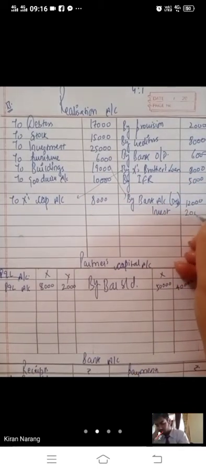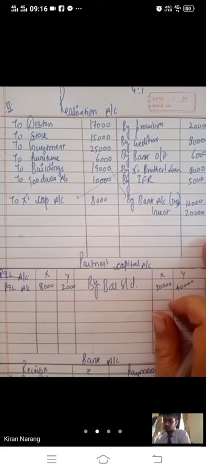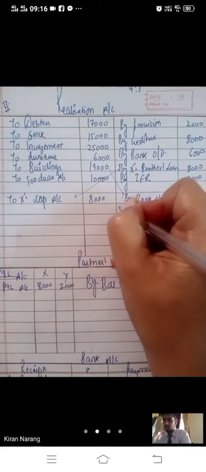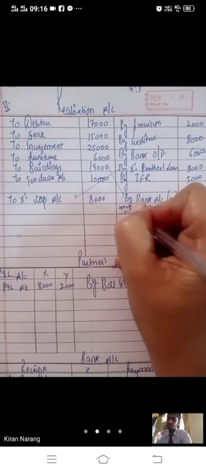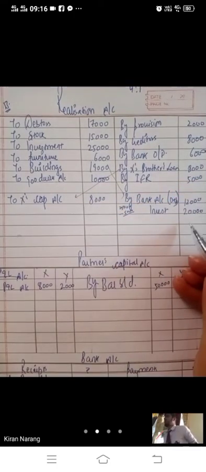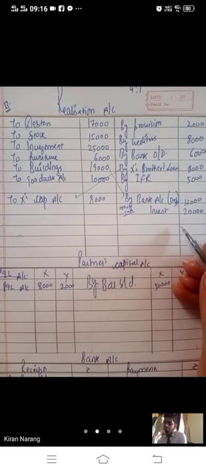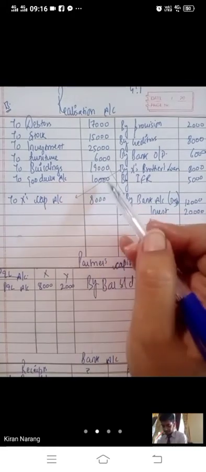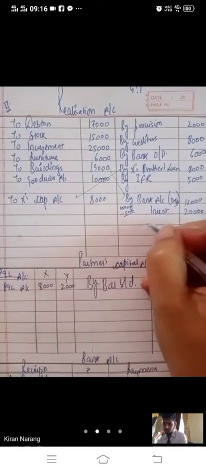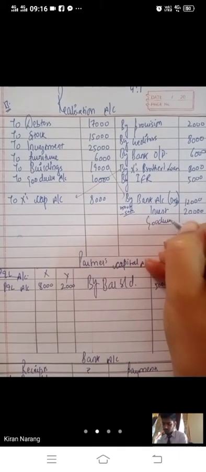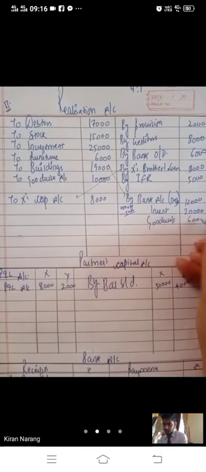So 80%, we have received 20,000. Then goodwill at 60%. Calculate 60% of goodwill, it will be 6,000. Goodwill we have realized 6,000.